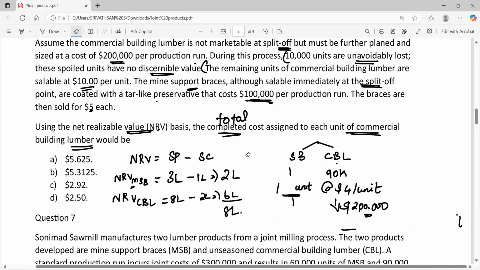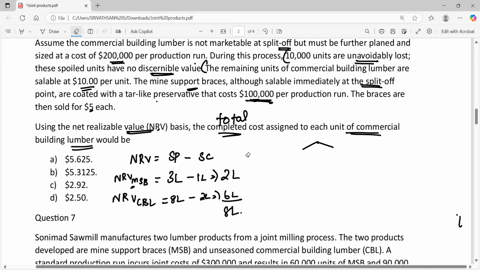So now the joint costs should be allocated to both the products MSB and CBL on the basis of the NRV that we have calculated. The total NRV is 8 lakh, out of which 6 lakh is from CBL.